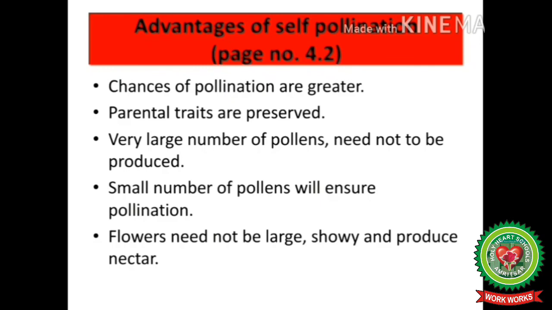Now students, we will discuss advantages of self-pollination, which is given on page number 4.2 of your books. In case of self-pollination, chances of pollination are very high. As you know, no external agent is involved, so chances of pollination are very high. Parental traits are preserved. As no other parent is involved, parental traits are preserved. Very large numbers of pollens need not be produced. A small number of pollens will ensure pollination. As flowers need not attract insects or any other agent, the flower need not be large, showy or produce nectar.